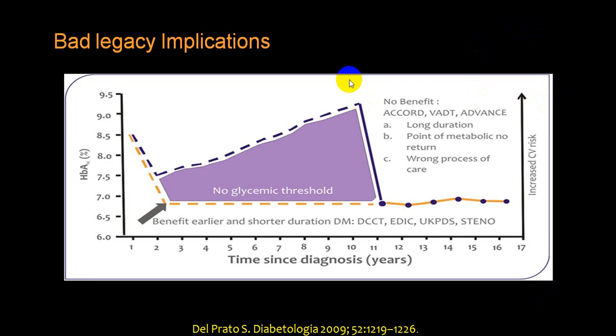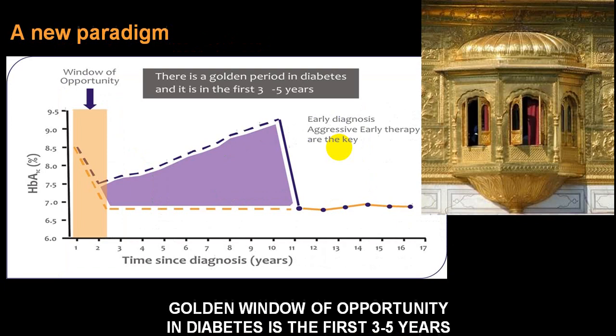So it is always said that if you know the glycemic threshold, and if you keep a very good glycemic control in the first early period, you will reduce the legacy effect. So always try to have good control during this period.